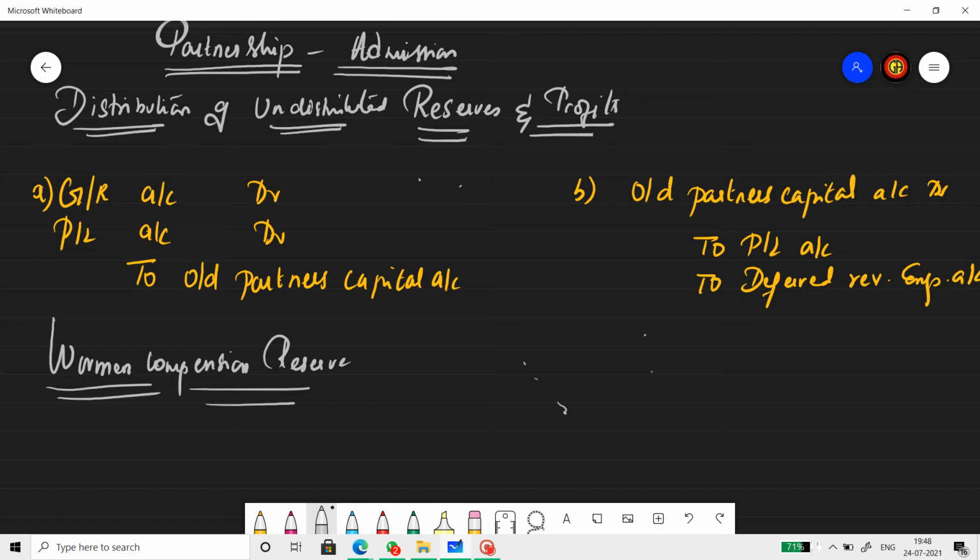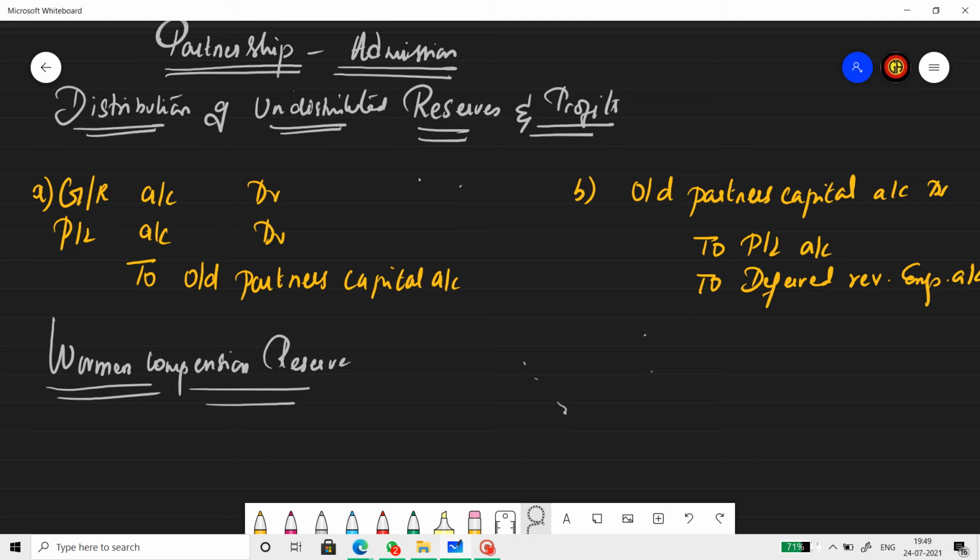That means the reserves and the profit and loss account balance on the liability side should be written off. The journal entry is general reserve account debit, profit and loss account debit, to old partners' capital account. It's capital or current based on the method they adopt.